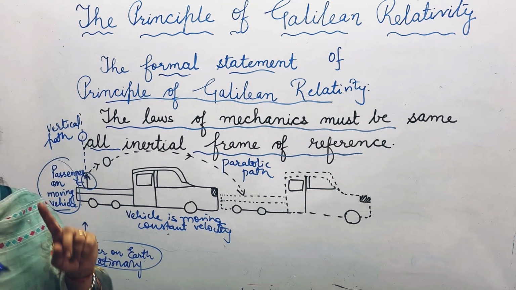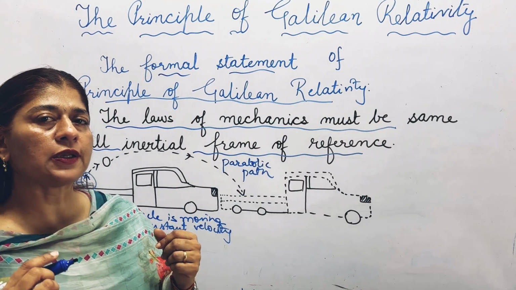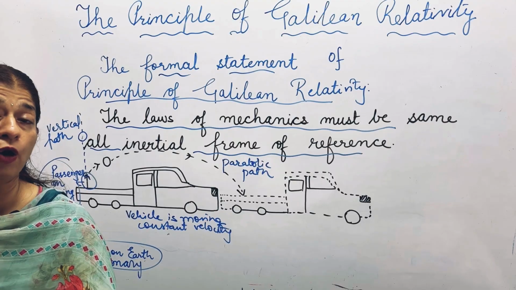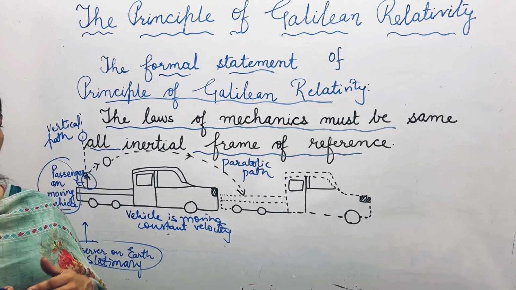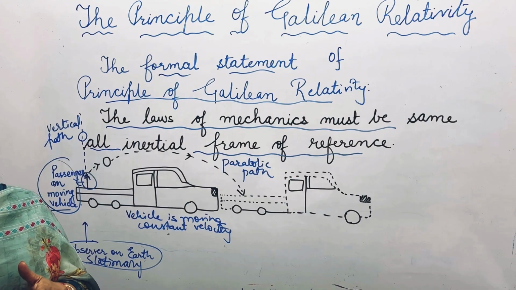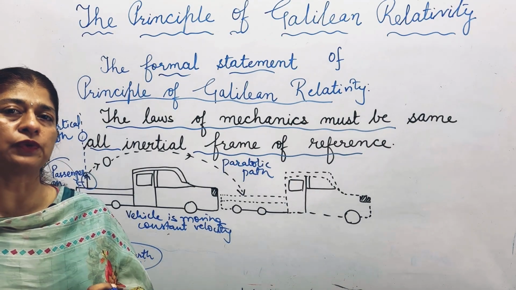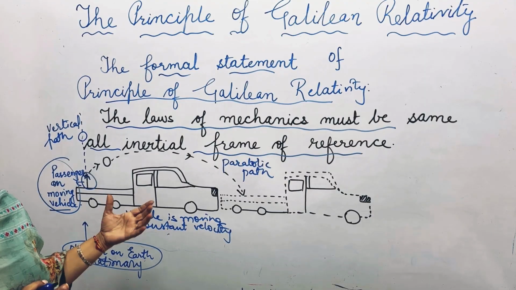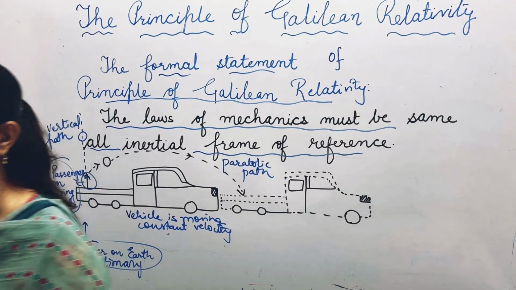So these two frames of reference, which one do we call the right one? So both are correct. So how are we going to define them? Because for one it is a vertical path, for another it is a parabolic path. So here the concept of relativity will come. Only the relativistic principle is going to define this type of situation.